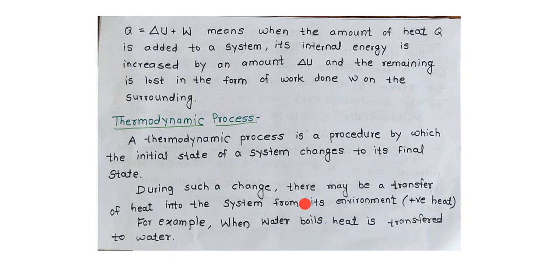During such a change, there may be a transfer of heat into the system from its surrounding or environment.